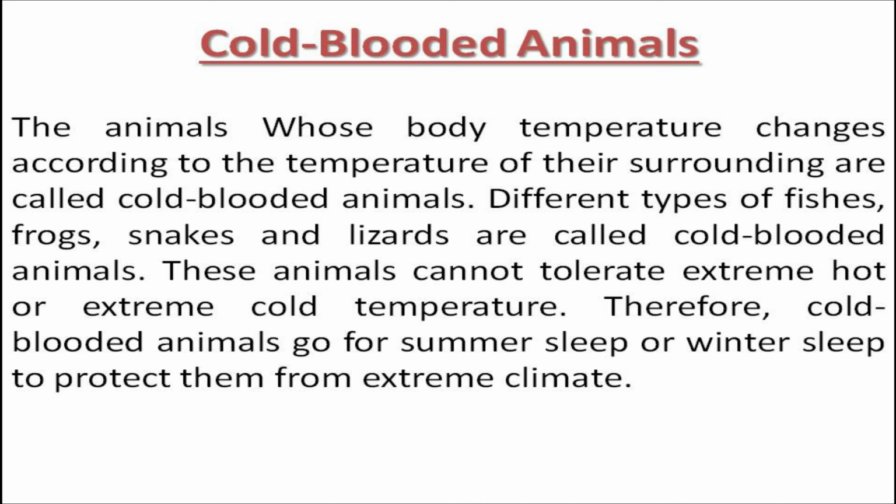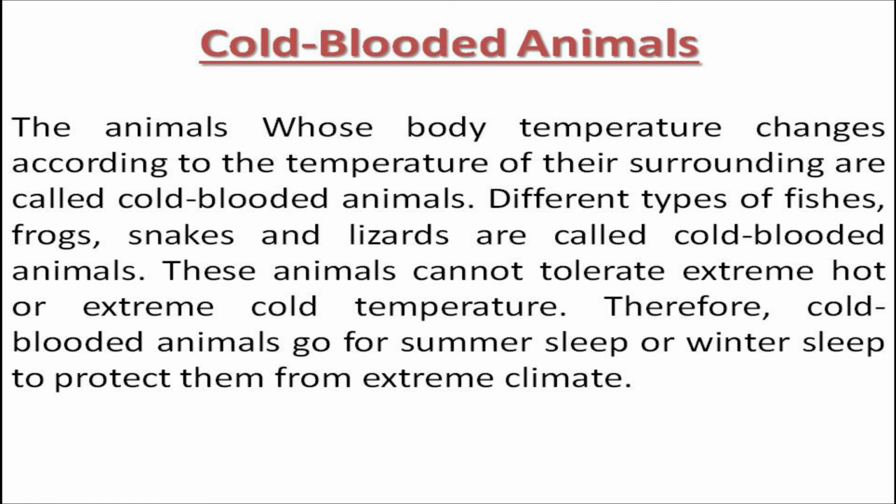Therefore, cold-blooded animals go for summer sleep or hibernation to protect them from extreme cold, or likewise from extreme hot, to protect them from extreme climate. So, did you understand what we mean by cold-blooded animals?